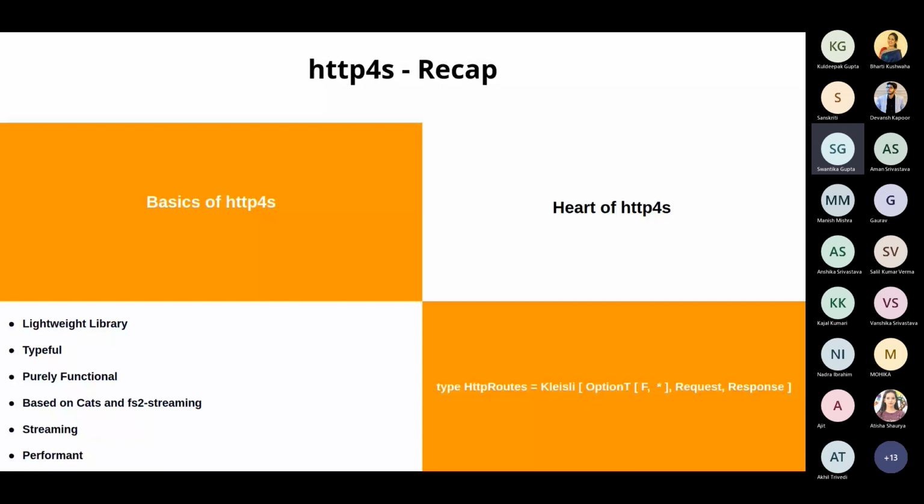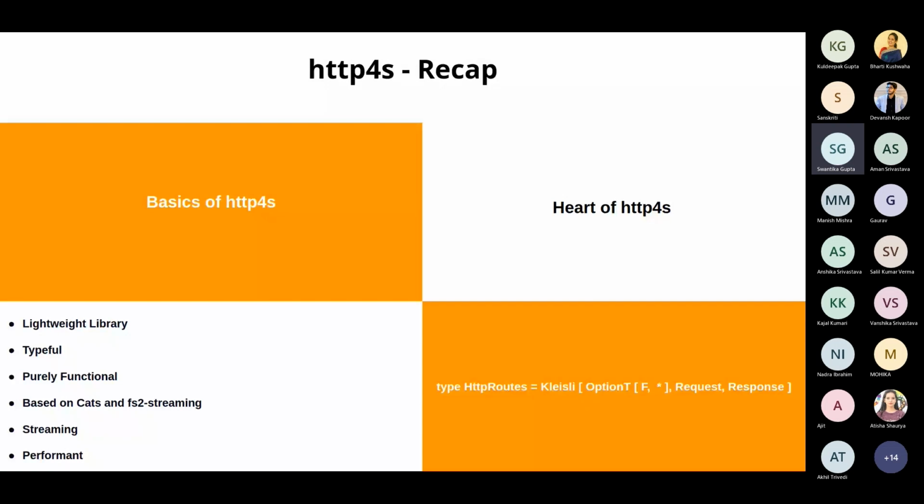Basically, HTTP4s is based on Cats and FS2 streaming, and both of these make it typeful in nature, which is very important since we're working in a world of functional programming now. Because of these two dependencies, HTTP4s is very functional in nature. It's purely functional.